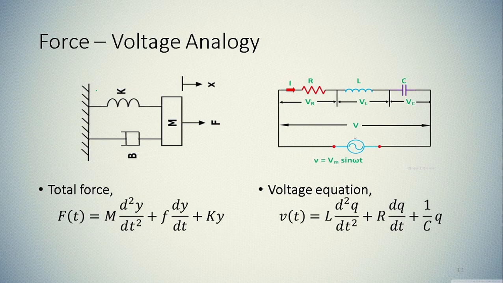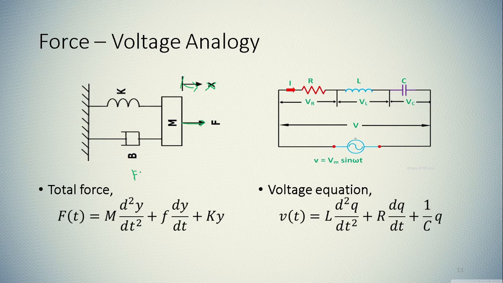Now consider a given mechanical system which has the elements mass, damper and spring. When we apply force at this point in this direction, the displacement that happens is x, and we want to find the total force F due to all these elements: mass, damper and spring.